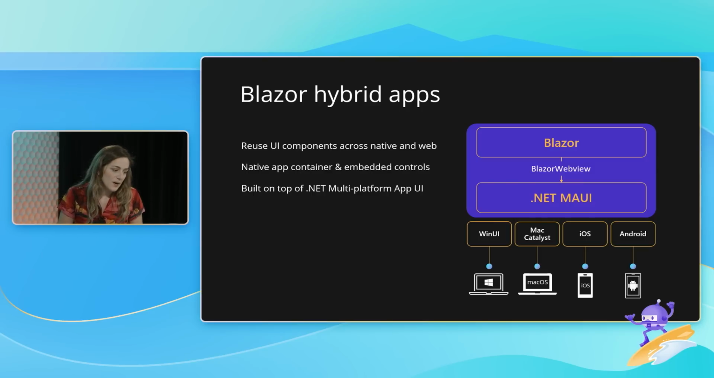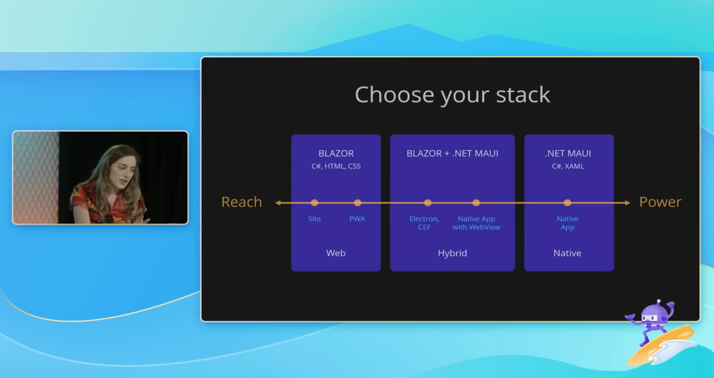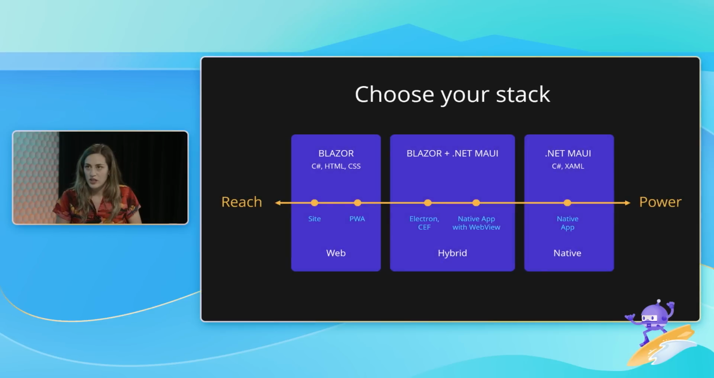So with Blazor and Blazor Hybrid and Maui, you can kind of choose your own adventure a little bit. This is a cool chart we've started showing where you can really talk about the reach. Web is ubiquitous, right? Web is everywhere, so you can put it everywhere.